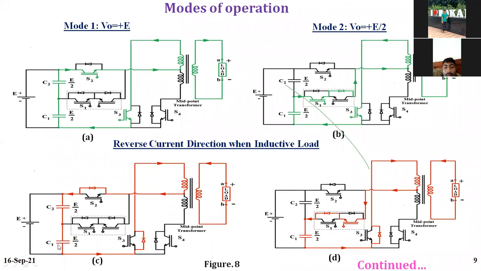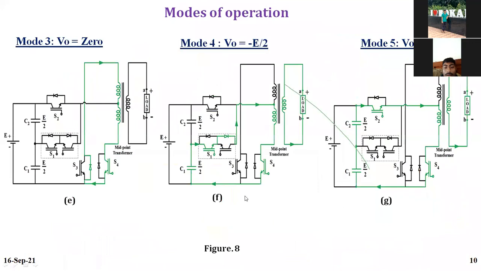For negative voltage, my current goes here, goes here, and returns back here. Listen here, it goes here and comes here. The direction changes here, and so the direction changes here also. This is the logic behind the push-pull configuration.